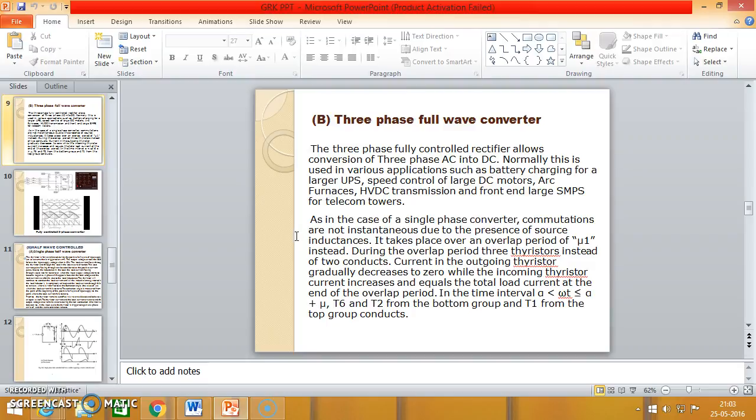As in the case of the single phase converter, commutations are not instantaneous due to the presence of source inductance; it takes place over an overlap period of mu.